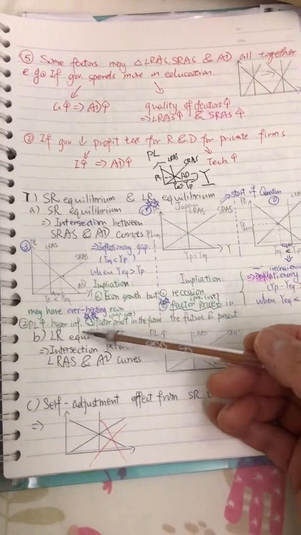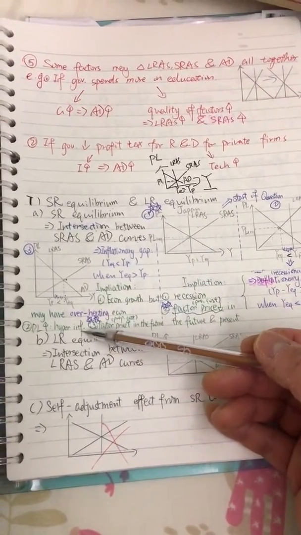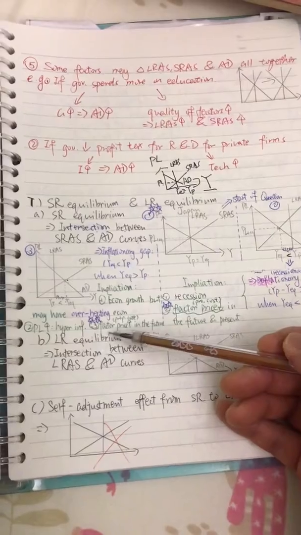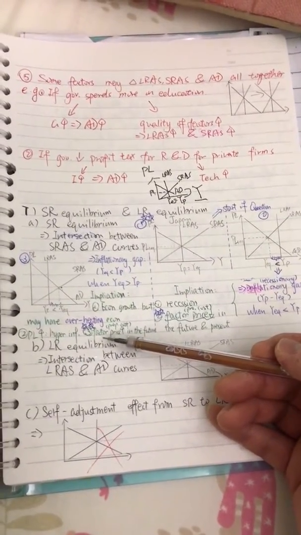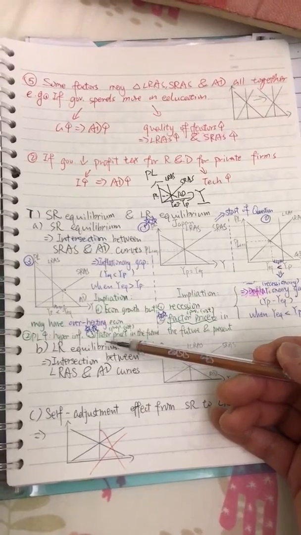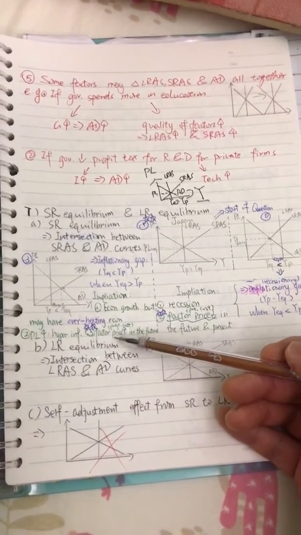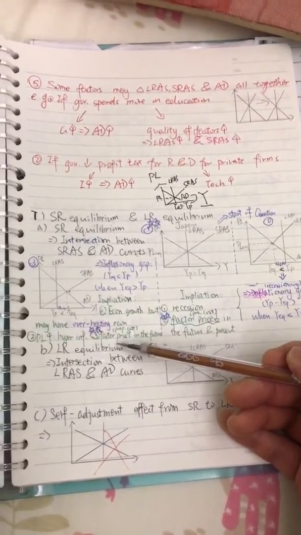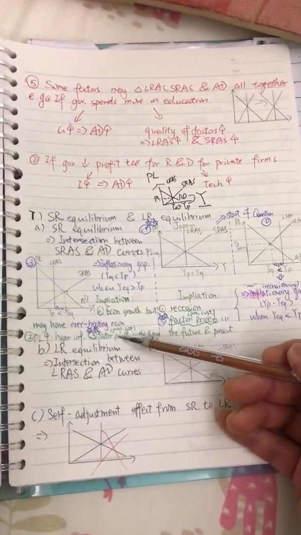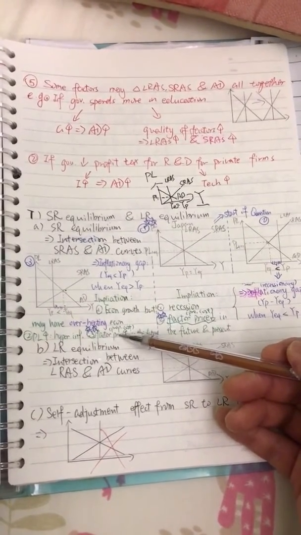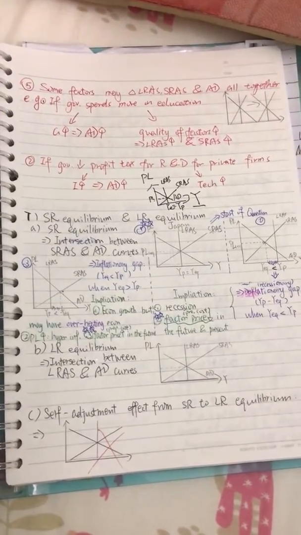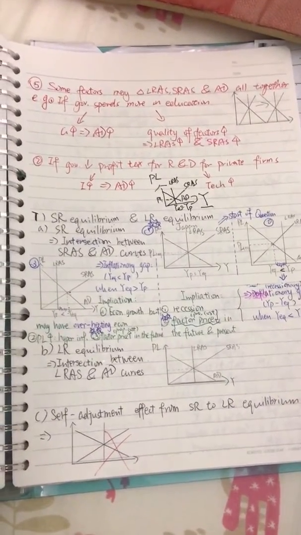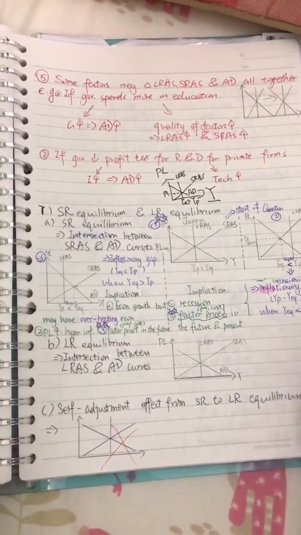So that's why in the future there will be hyperinflation, and because of the over-booming of the economy, the firm will demand much higher amounts of the factors. So the factor price will go up, the wages will go up. When the factor price goes up, that means the production cost in the future will be higher. So that's why the production cost will be very high in the future.